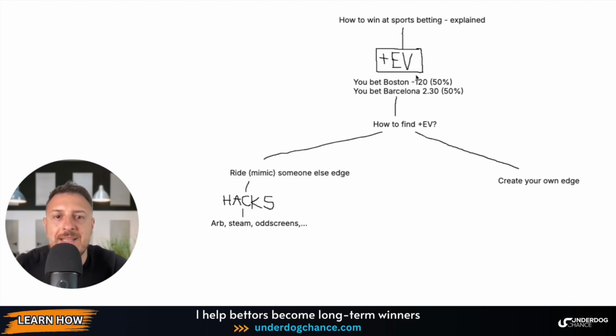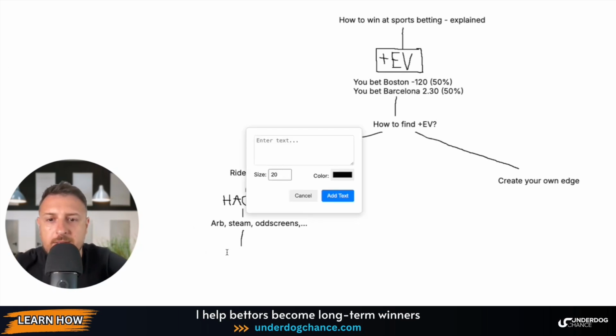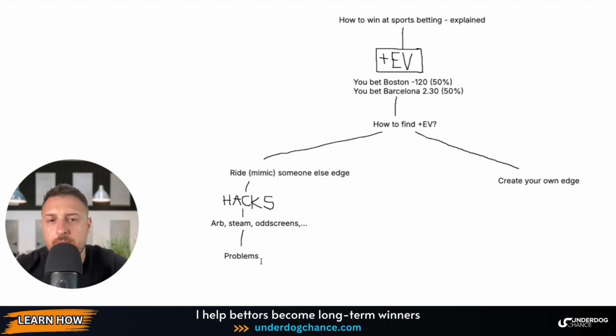So those are all hacks that many sports bettors use. The problem, of course, is that this is too good to be true, and it will not work in the long run. So there are pros and cons. The problem is that bookmakers will ban you. You have to deal with soft bookmakers. Many bettors that I know that started with these hacks either stop betting or move to creating their own edge.